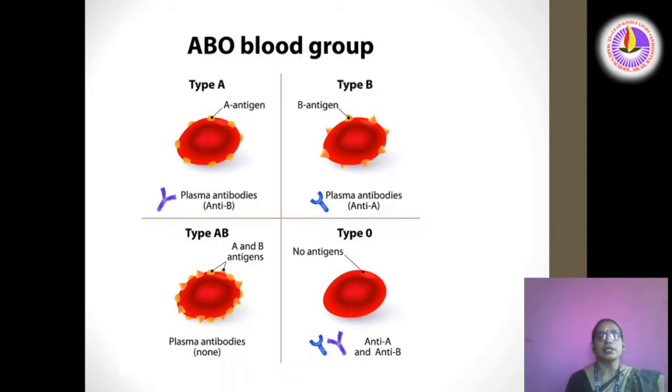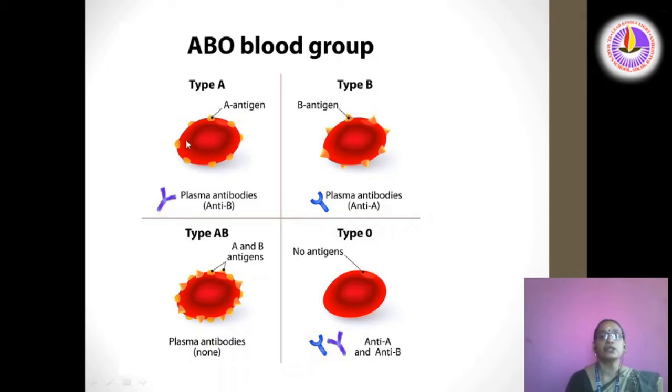Karl Landsteiner in 1900 discovered that human beings have glycoproteins on the surface of RBCs called antigens, and in their plasma another kind of proteins, called gamma globulin, also called immunoglobulin. In the blood plasma they are called antibodies. These antibodies are Y-shaped structures.